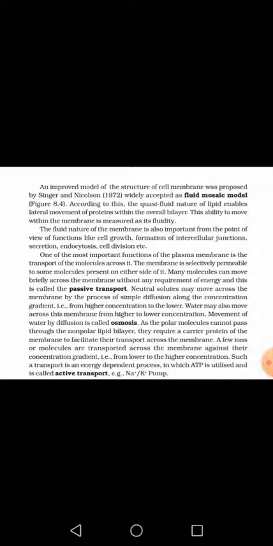Any material going inside or outside the cell through this selectively permeable membrane, if there is no expenditure of energy for this transportation, this kind of movement is called passive transport. There are also some neutral solutes. Neutral solutes can pass from a region of higher concentration to a region of lower concentration, meaning along the concentration gradient, and the process is called diffusion.